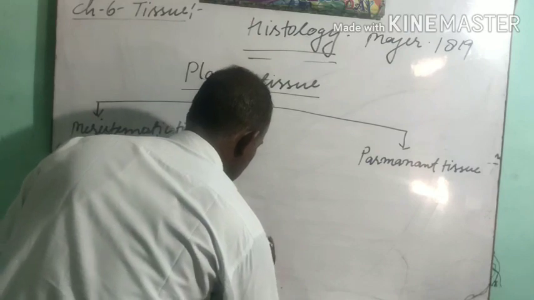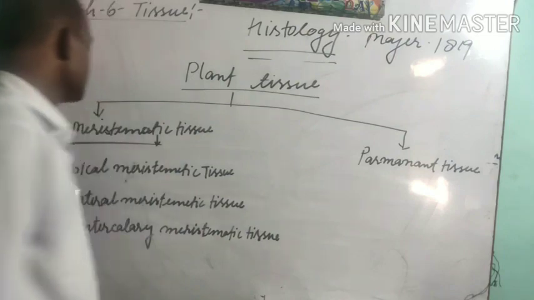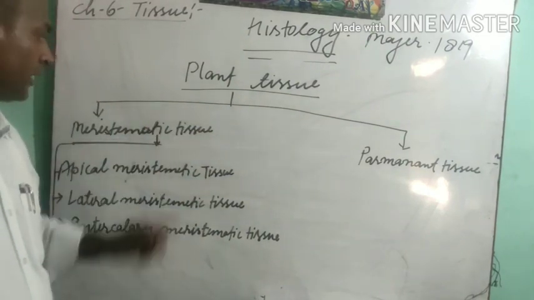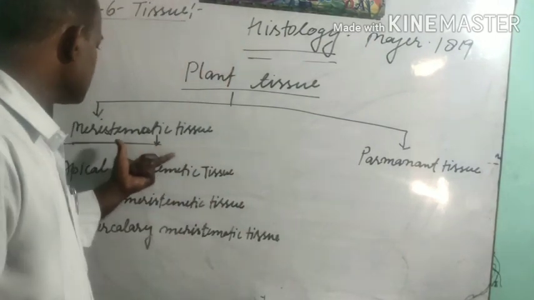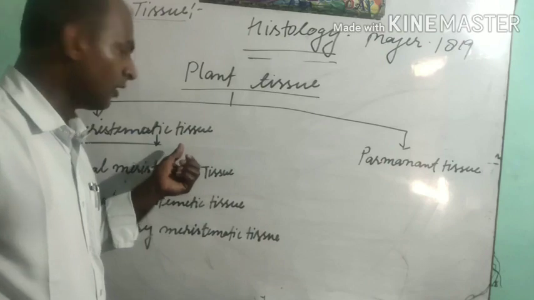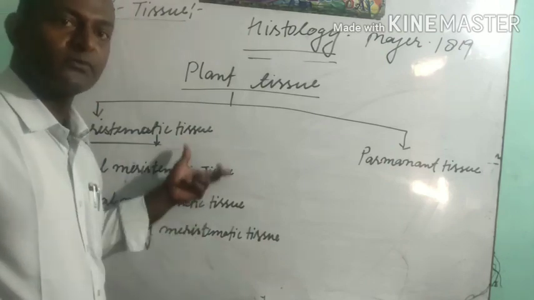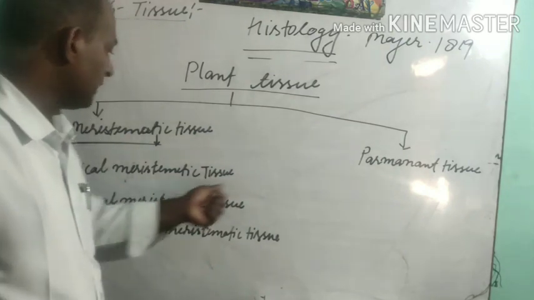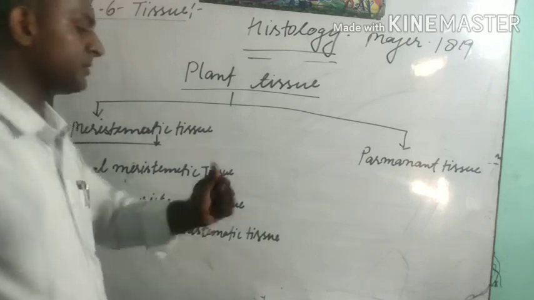Let us see, students, plant tissue is divided into two main categories, meristematic tissue and permanent tissue. On the basis of localization, meristematic tissue is also of different types: apical meristematic tissue, lateral meristematic tissue and intercalary meristematic tissue.